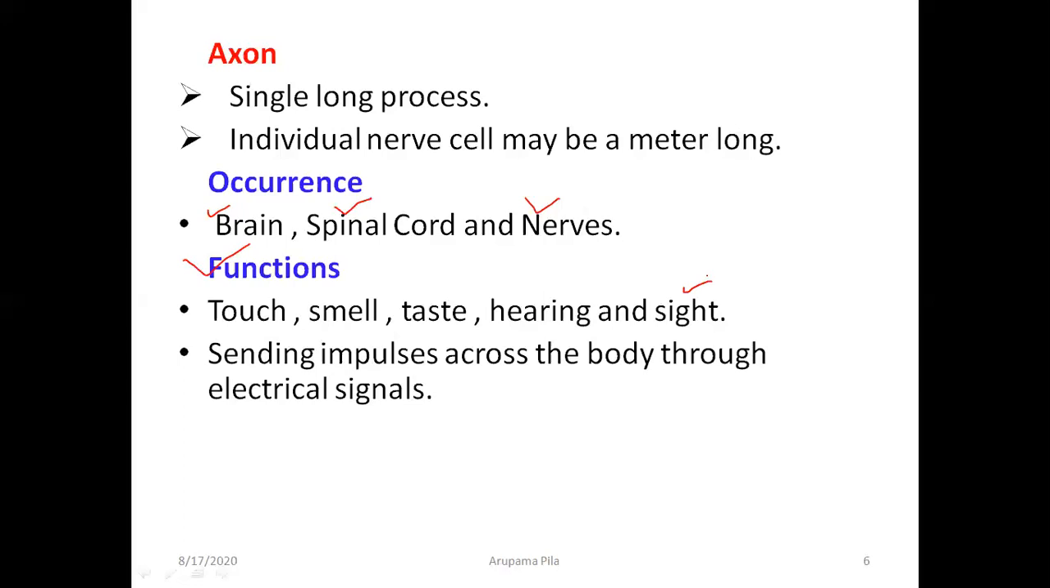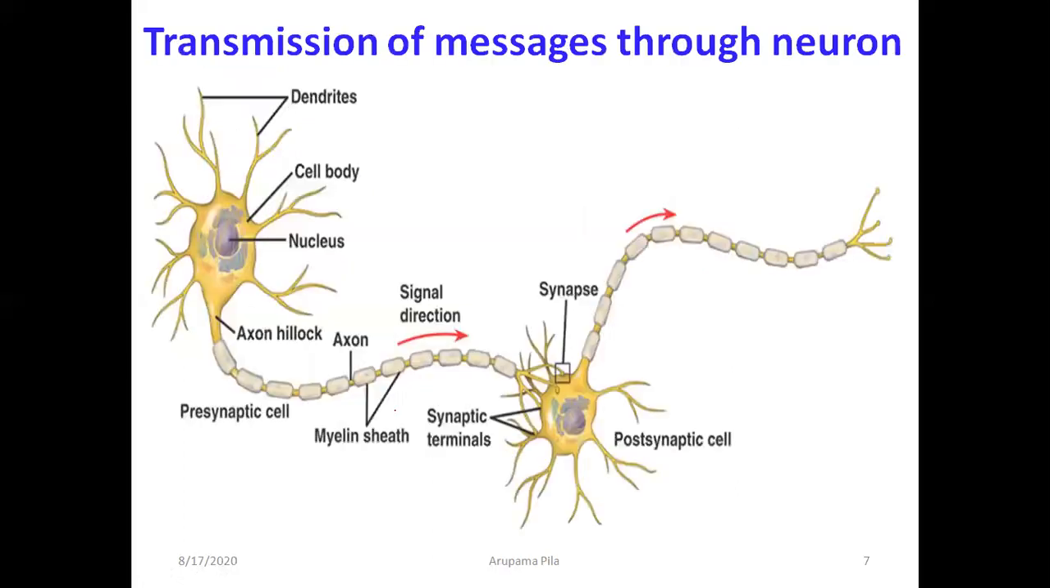So the brain is involved in all these functions, sending impulses across the body through electrical signals, like an electrical signal sending impulses across the whole body. Now after this, a very important thing I will tell you. These neurons, these nerve cells, are present inside our body parts, mainly the brain, spinal cord, and nerves. And these nerves are present in our whole body like a web structure.